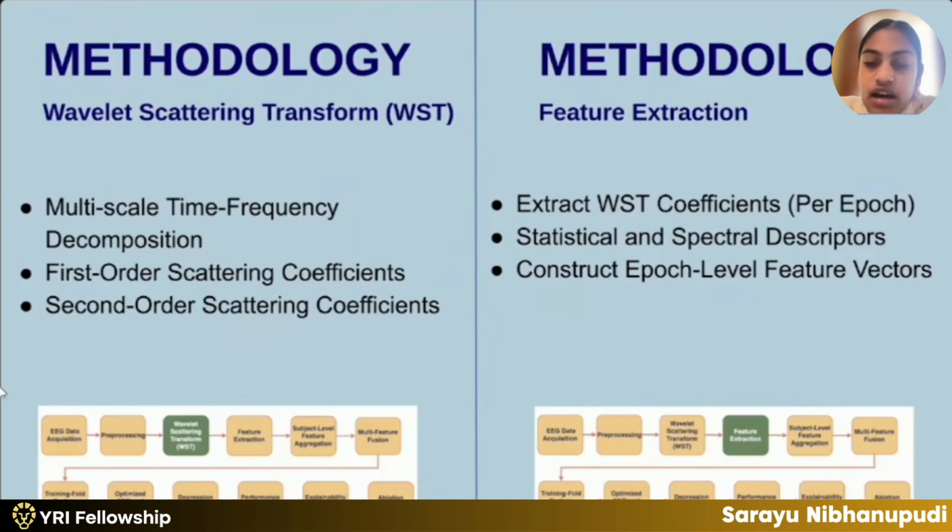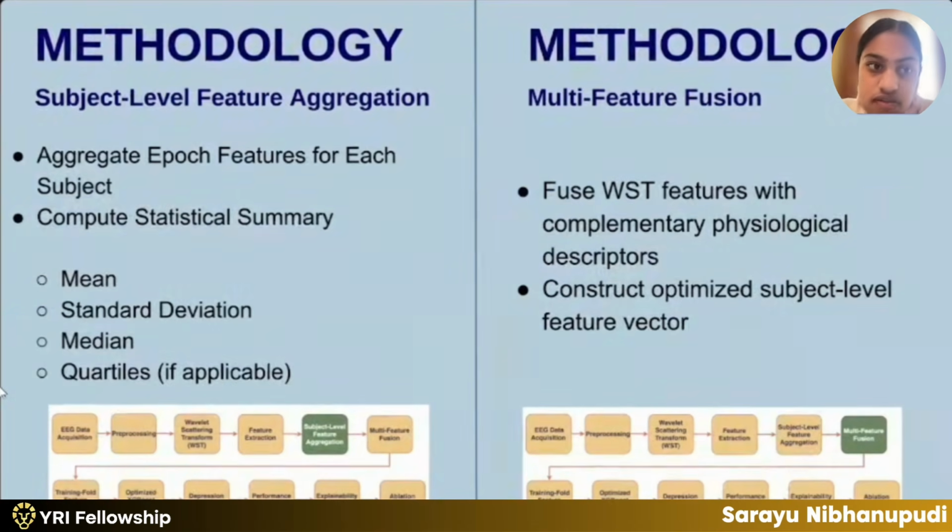Feature extraction, the fourth step: extracting WST coefficients per epoch, statistical and spectral descriptors, and constructing epoch-level feature vectors. Fifth step, subject-level feature aggregation: aggregate epoch features for each subject and compute statistical summaries, so mean, standard deviation, median, and quartiles, where applicable. The sixth step is multi-feature fusion: you fuse WST features with complementary physiological descriptors and construct an optimized subject-level feature vector.